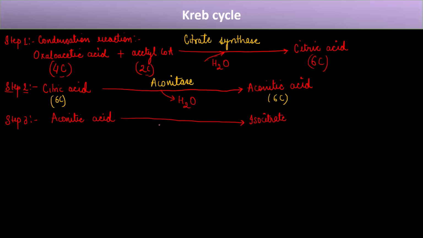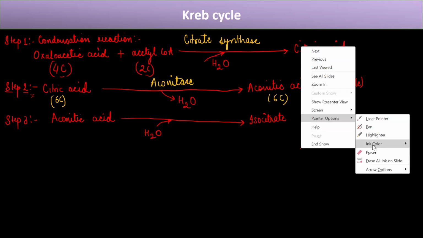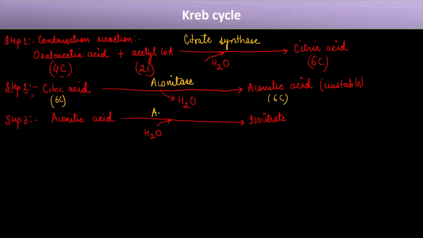And how does it get converted? It takes this water molecule again. Okay. So this step is unstable, and this step takes place for a very small span of time. Now, the enzyme that catalyzes this reaction is again the same enzyme, that is aconitase. So this aconitase, within a very short span of time, performs 2 reactions.